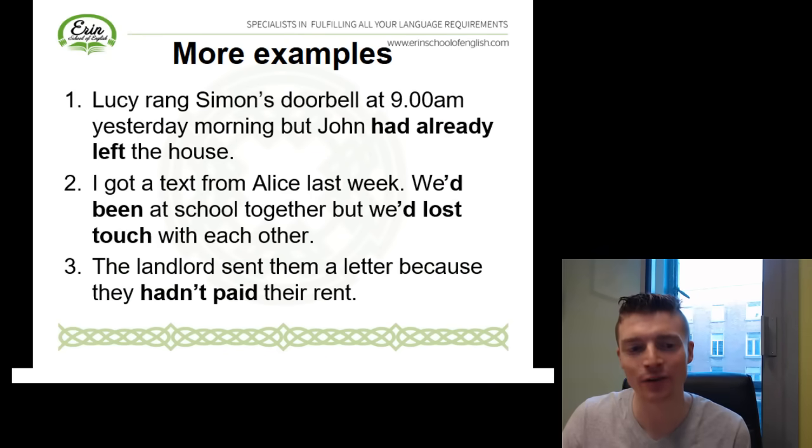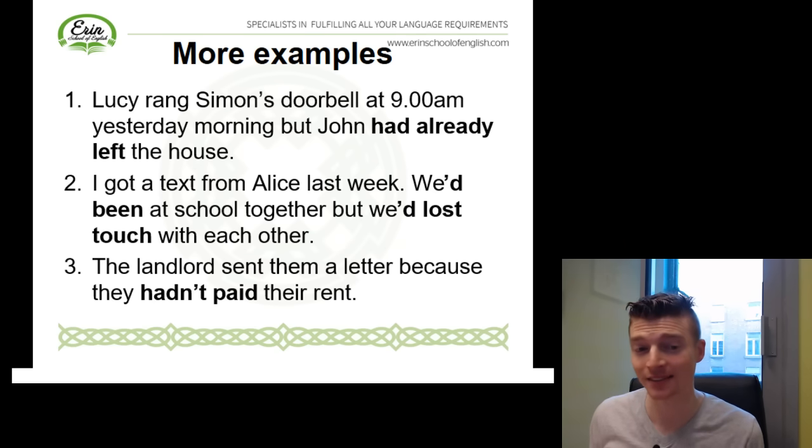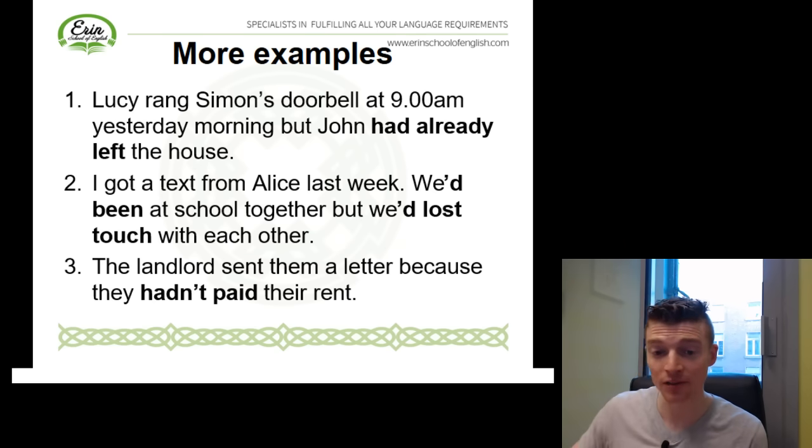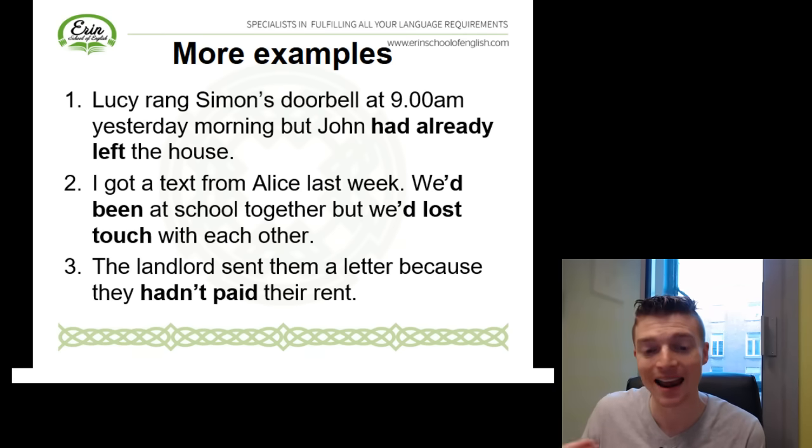Okay. And a final example here. The landlord sent them a letter because they hadn't paid their rent. So the reason he sent the letter was because before they hadn't paid their rent. So the earlier past action here was them not paying the rent. Then the landlord sent the letter. So once again, past perfect to describe an earlier action in the past, an action that happened before another action in the past.